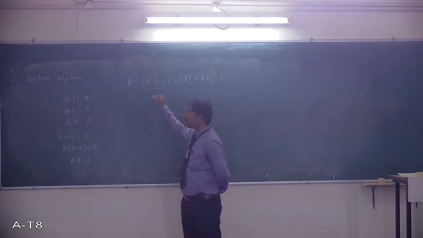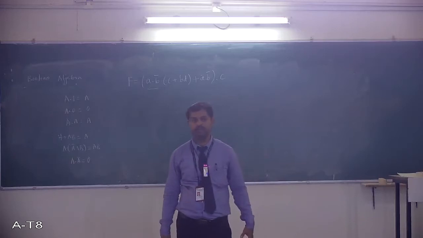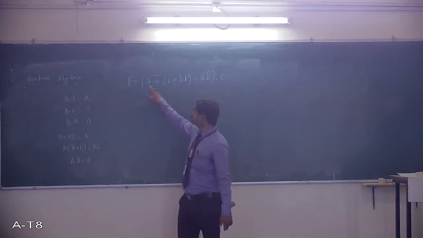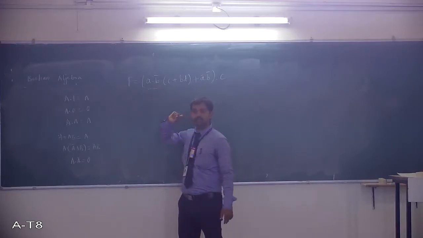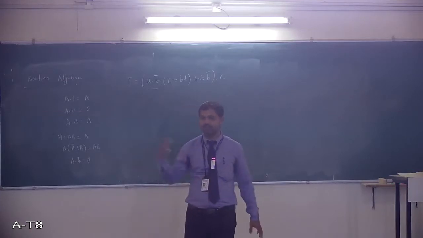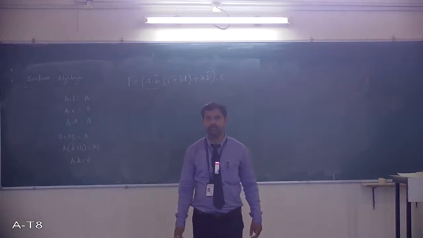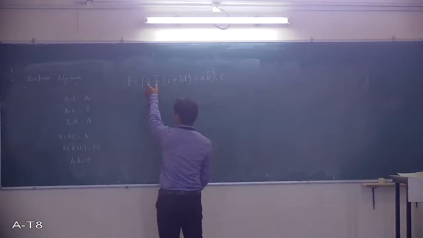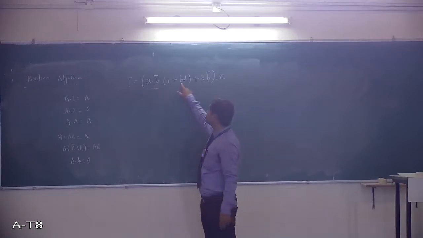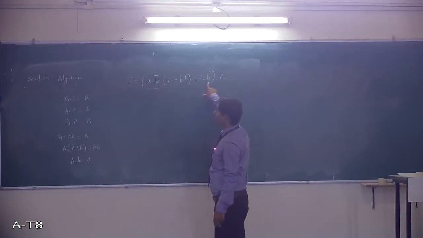Here, this is one function, A B bar. Which gate is required? AND gate, A ANDed with B bar. Again, how to get B bar? B has to be passed through a NOT gate. So for a simple implementation of this, I need 2 gates, AND and a NOT. Similarly, what about this? One AND gate. What about this?